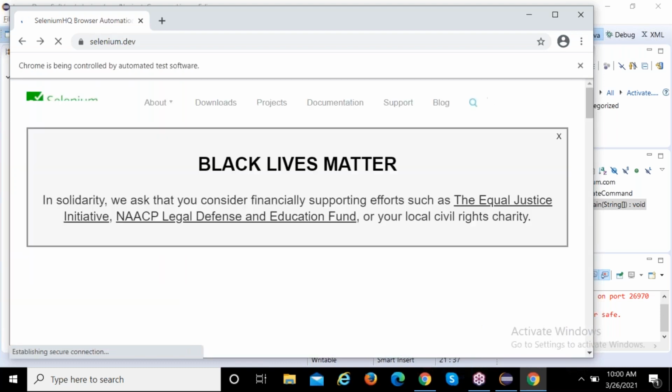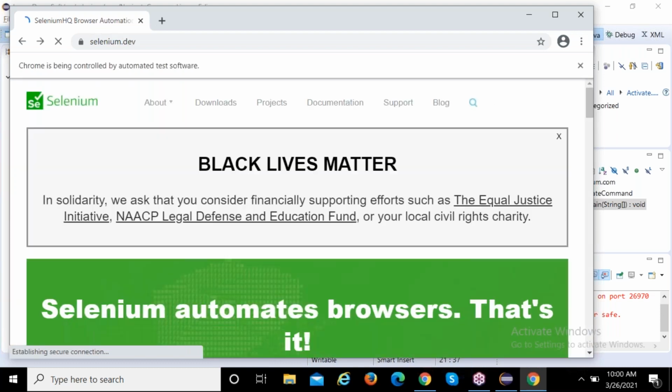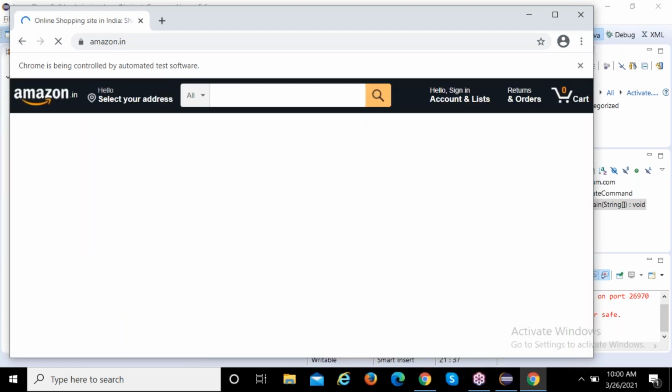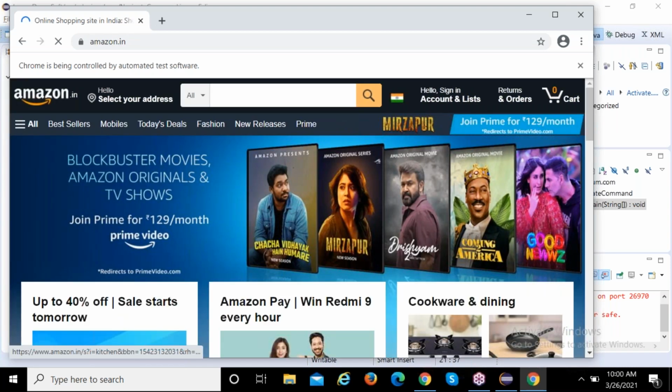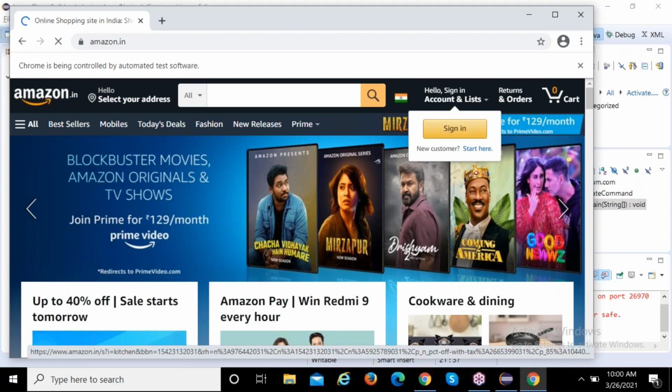Yeah, refresh. Selenium again, it will come to Amazon. Yeah, here it is. Refresh.